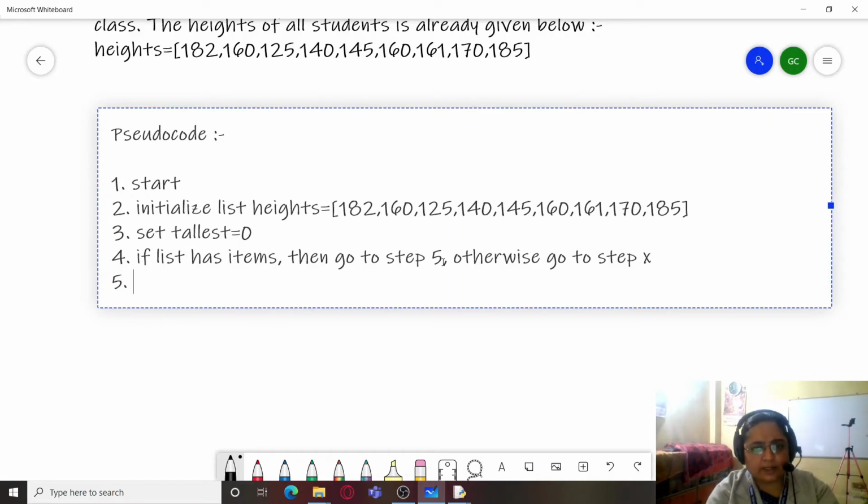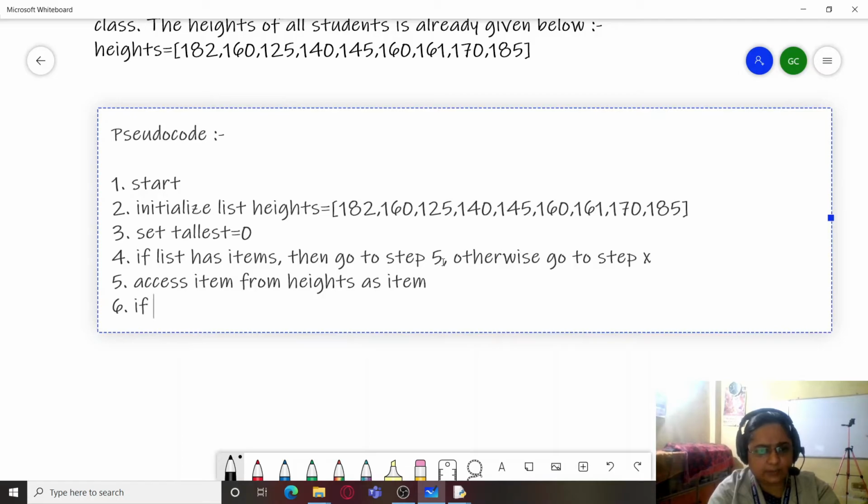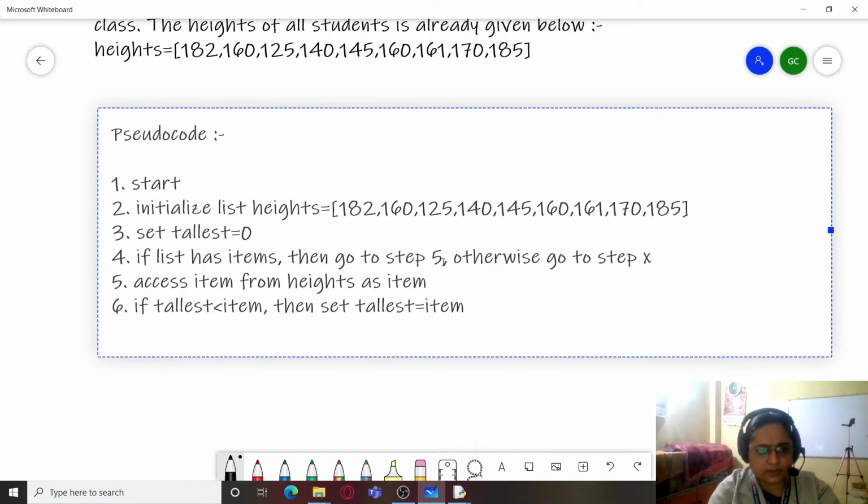So if the list has items, then go to step 5, otherwise go to step 8, step X. So now we will first write access item from the list, or access item from heights as item, and then write if tallest is less than item, then set tallest equals item.